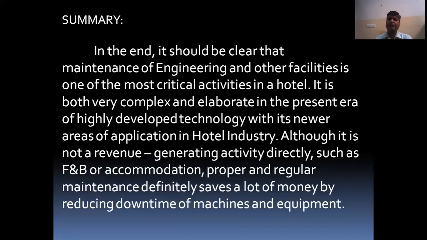Although it is not a revenue generating activity directly, such as the F&B and accommodation departments, proper and regular maintenance definitely saves a lot of money by reducing downtime of machines and equipment.